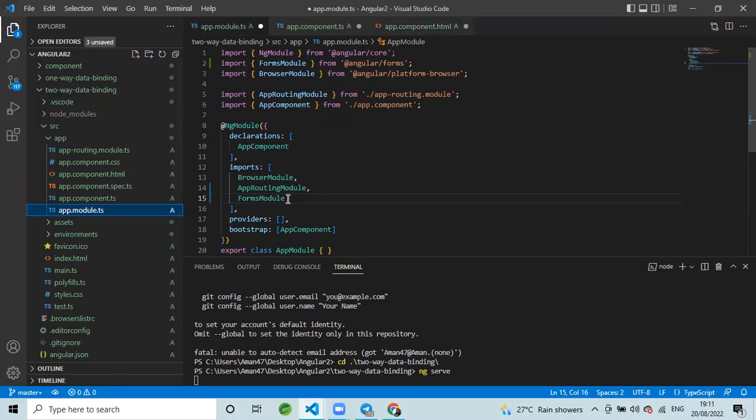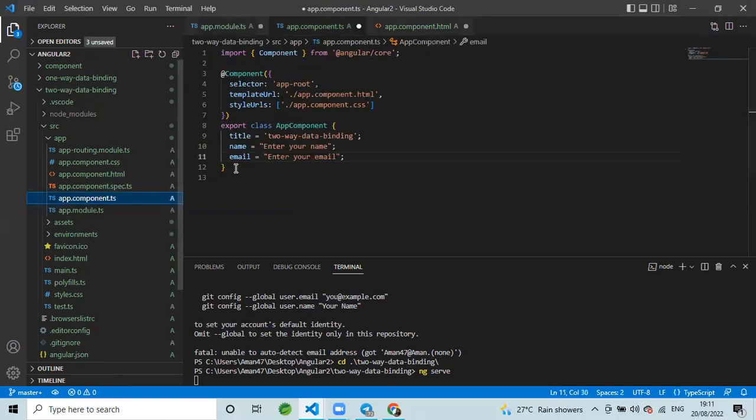Press Control-Space, then the option will come and you have to import it. Now in app.module.ts, you have to import your name and email address. You can put name, email address, college name, roll number, anything you wish. I have given the example of two things, name and email address.